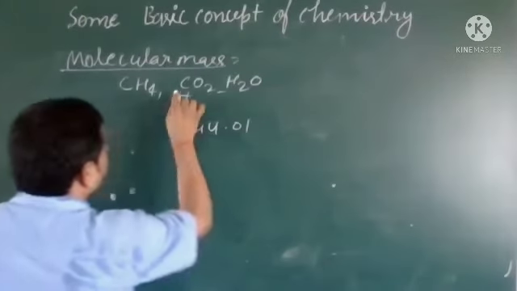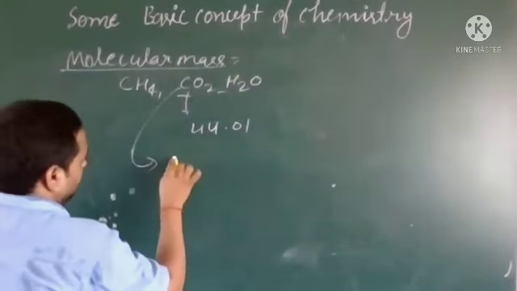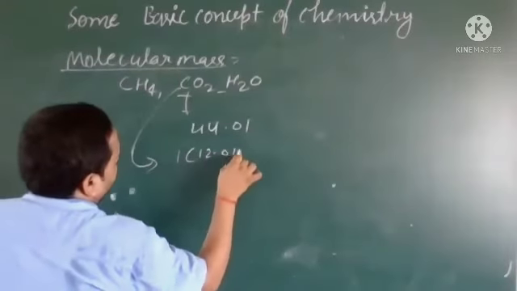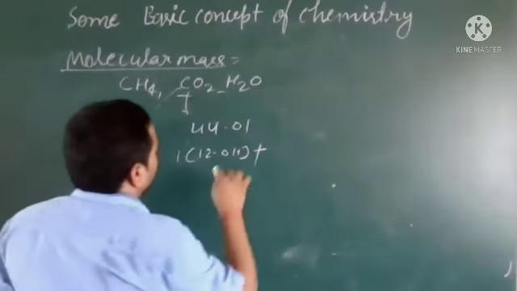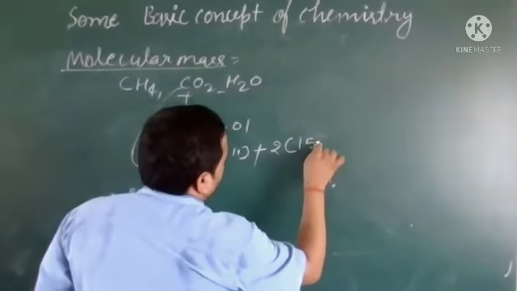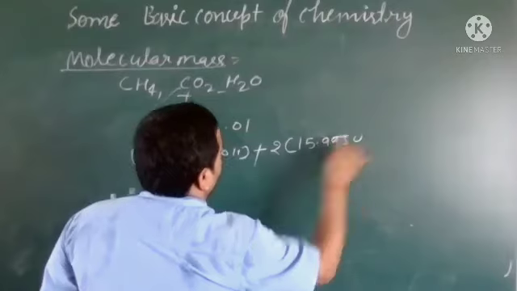Yes, sir. Let me calculate here. Carbon is 1, so 12.011 plus here oxygen is 2, so I wrote 2, and this is 15.995 u. This is u.